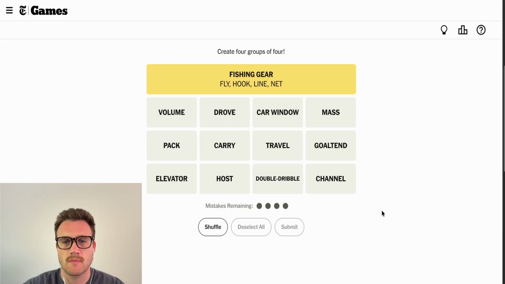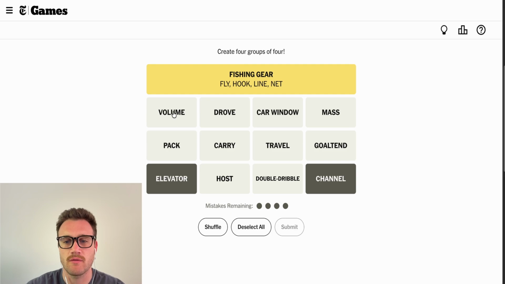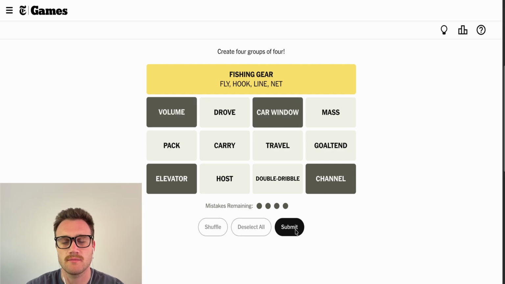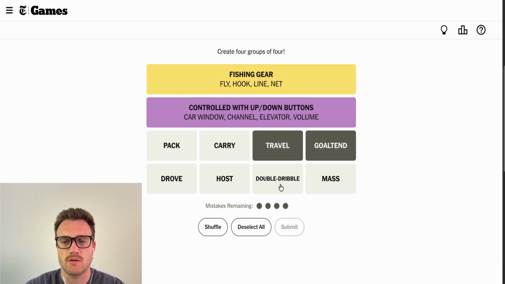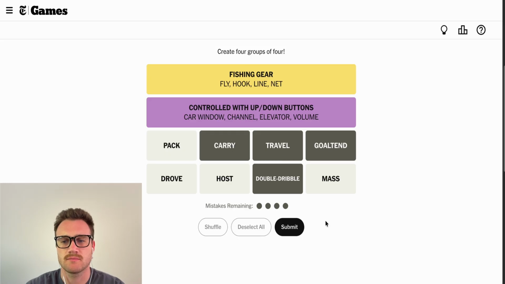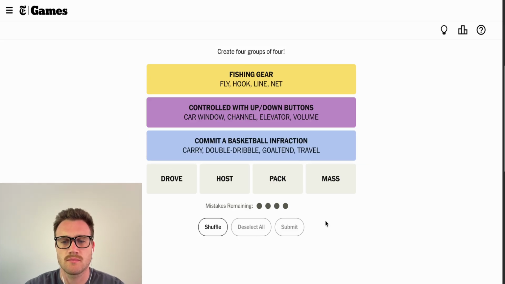Fishing gear, okay. I think I'm seeing buttons with an up or down option. So channel, elevator, volume, and car window. There you go, there's that purple. All right, I'm seeing goaltend, travel, and double dribble. Those are gonna be fouls. Just don't know what that 4th one would be. I'm gonna assume maybe carry. Let's try this. There we go, basketball infractions.